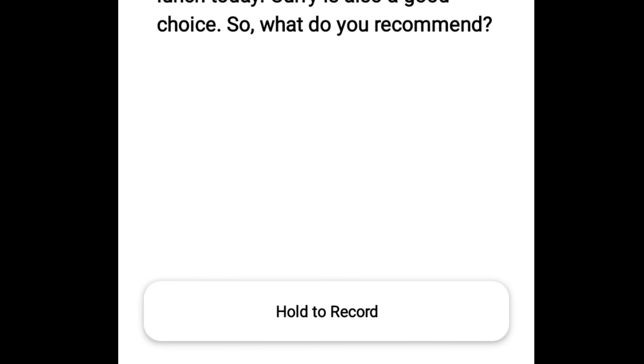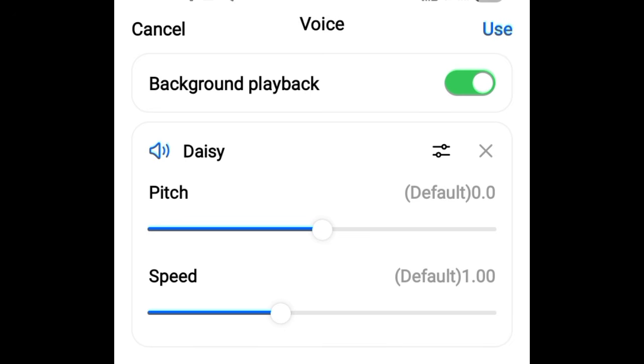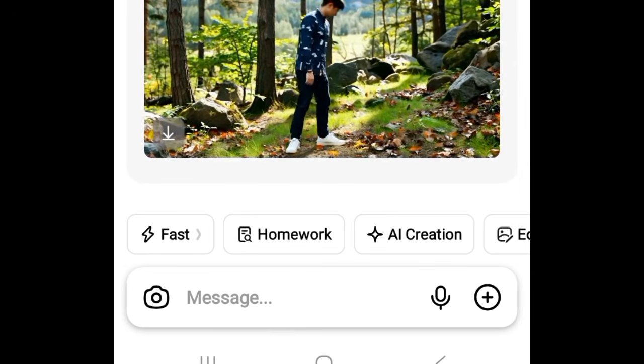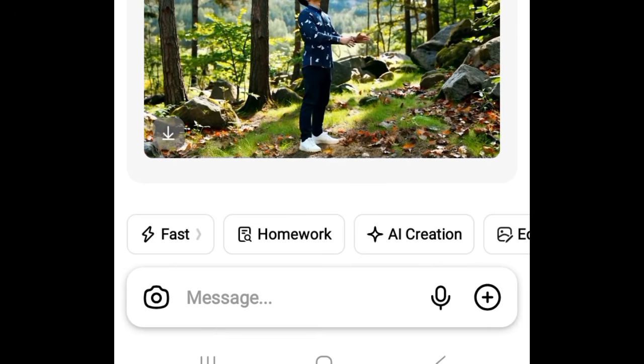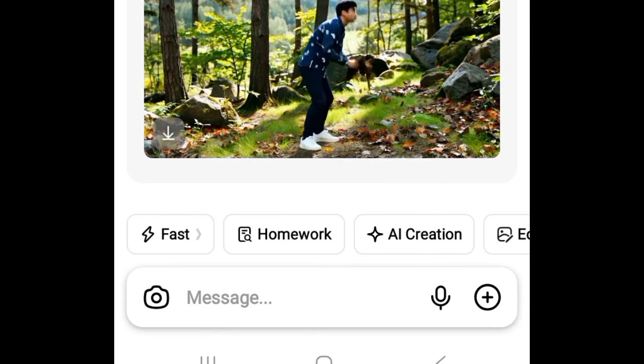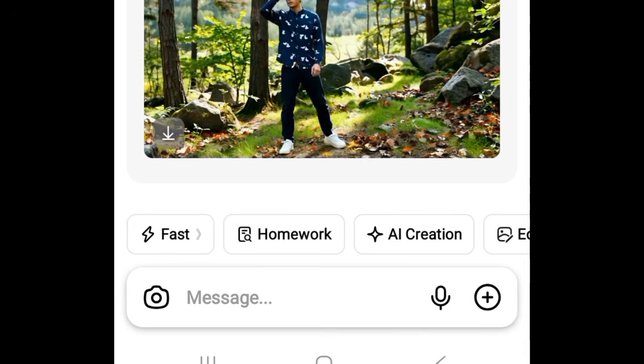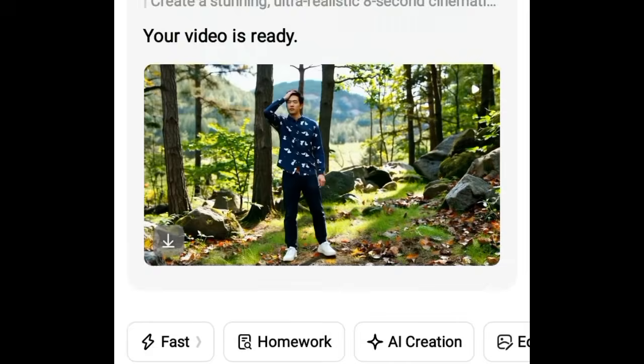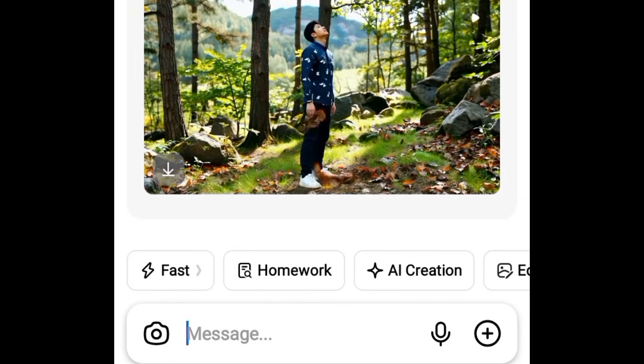So once you record, it will proceed to save your voice, and you can always use your voice in your video. If you want to use your voice, you come over to use, you select the voice you want to use and click on use. Once you click on use, it will take you down here, where you've selected your voice already, be it your voice or those voices that come by default. After selecting, you go ahead to paste your prompt, and then send.